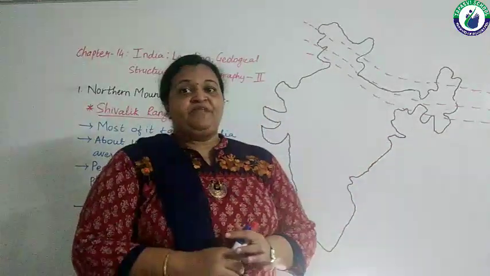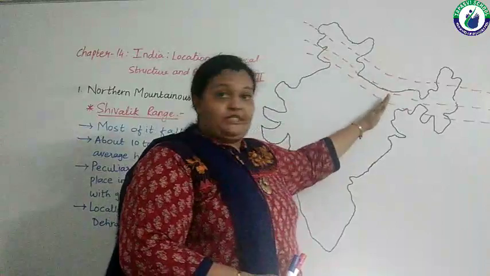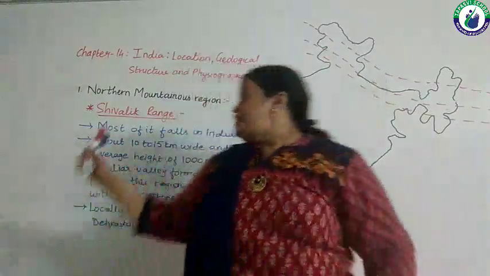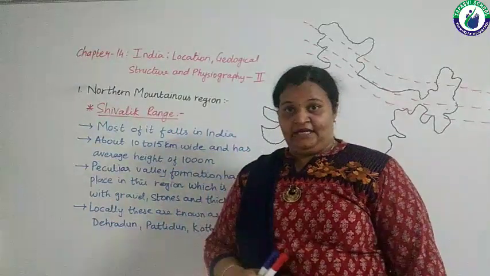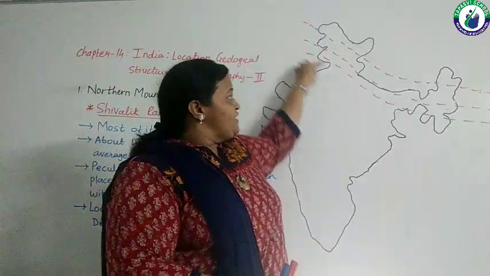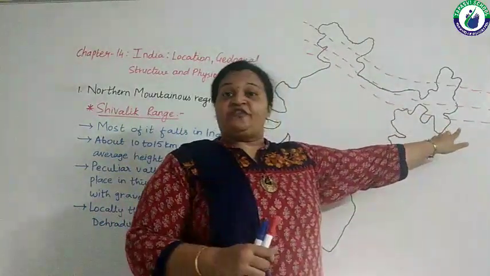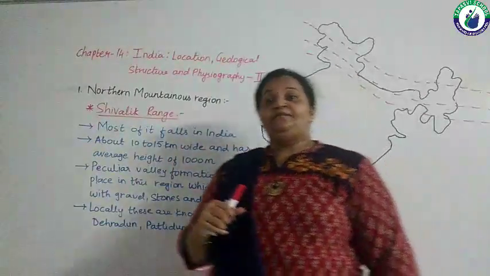Moving towards the last range of the northern mountainous region, which is the Shivalik range. It is also known as Outer Himalayas. Most of it falls in India, as you are able to see. Most of the portion of this outer range, the Shivalik range, falls in India.